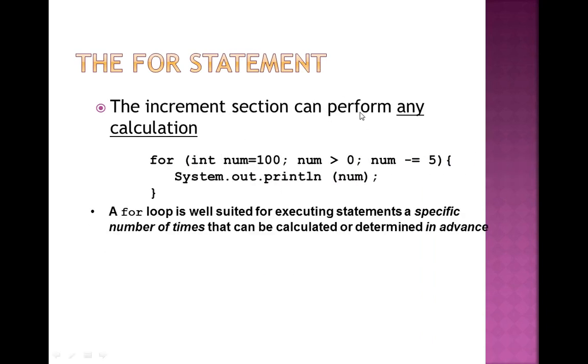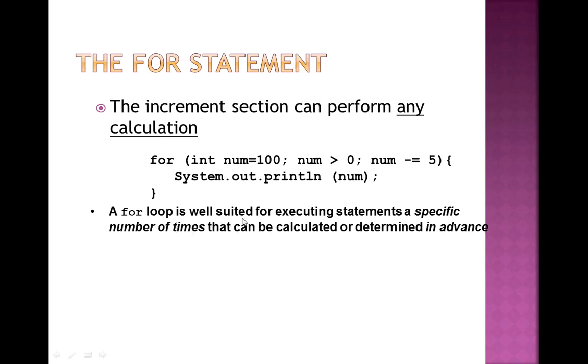The increment section can perform any calculation. So this is the increment section or decrement section. This is num -= 5, meaning deducting the value 5 from the number, which is 100, each time. Suppose the first time the number is 100, next time the number is 95. And the condition is to print the values if the value is greater than 0.